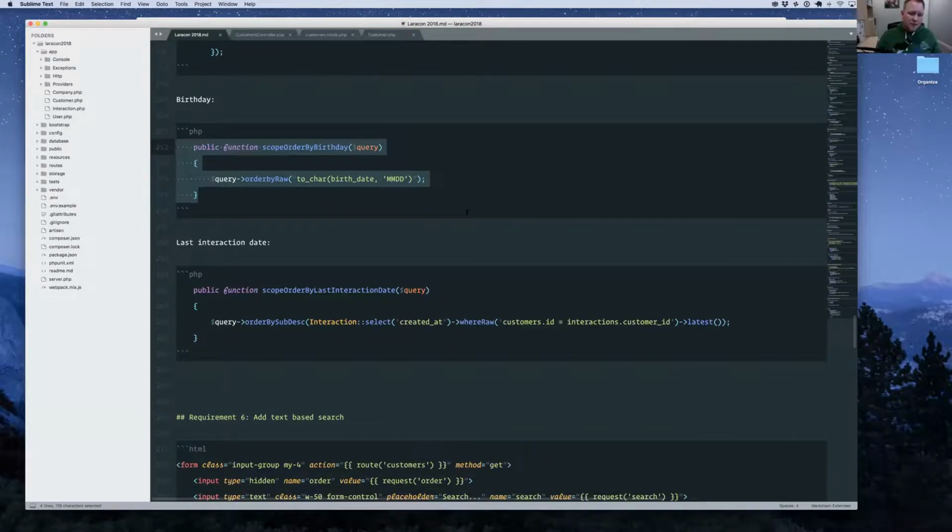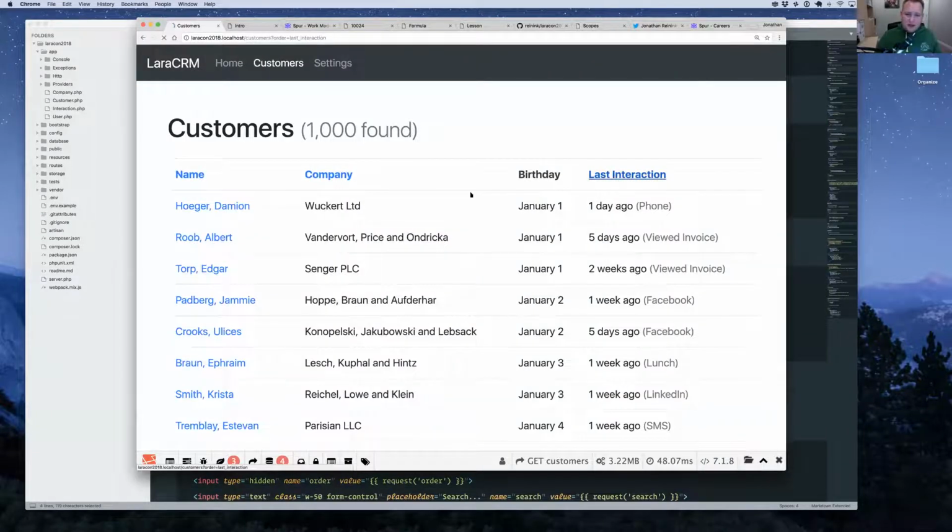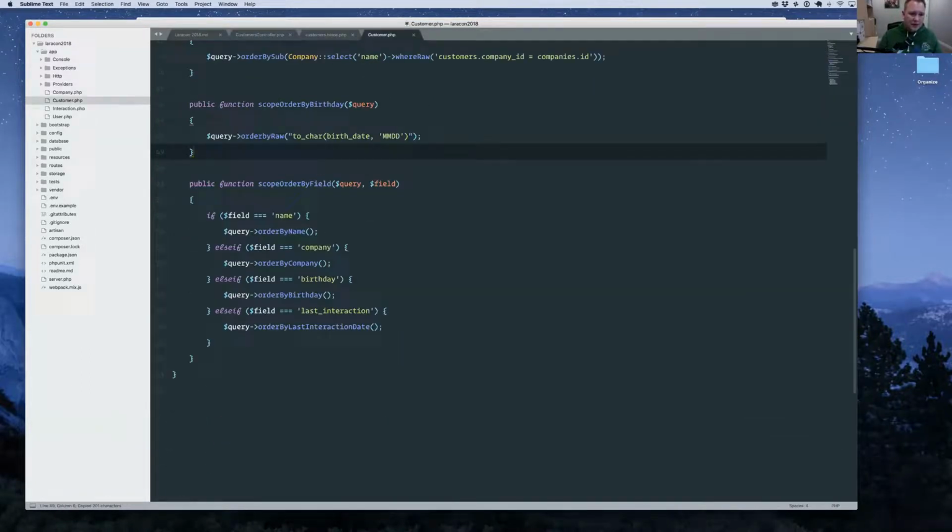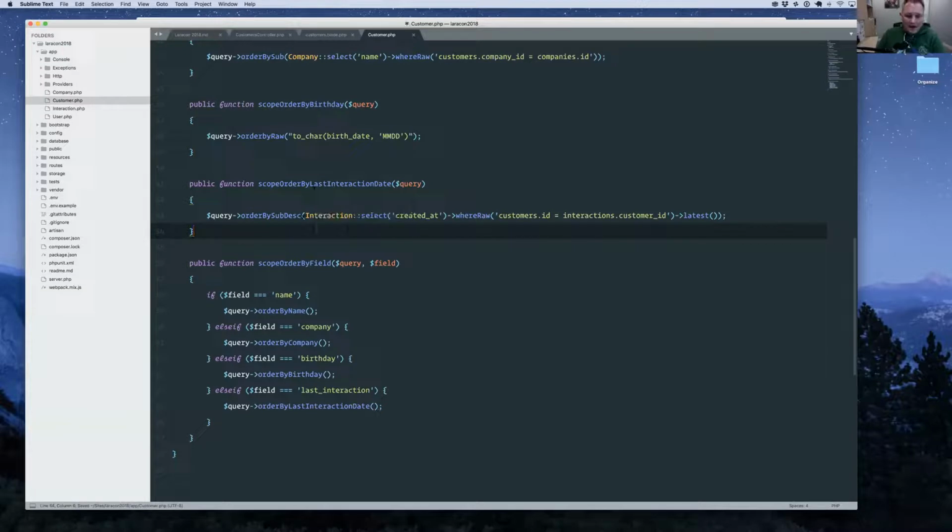Okay, let's move on to the last one here. We're going to add the last interaction date. We don't have that yet, so let's add that scope and paste it in here. All right, order by last interaction date, and we're going to use that existing function that we wrote, except we're going to use the descending version of it. So order by subquery descending, and then we're going to say get the created at from the interactions table for that customer and grab the latest one.